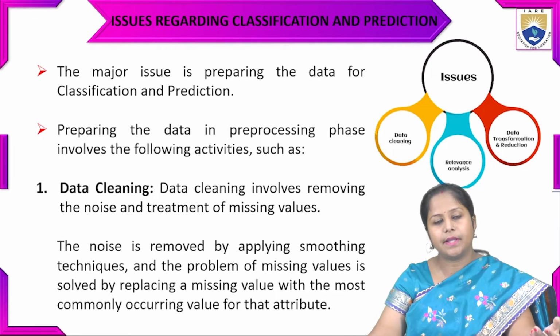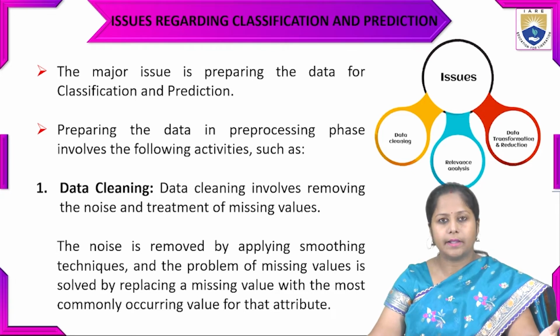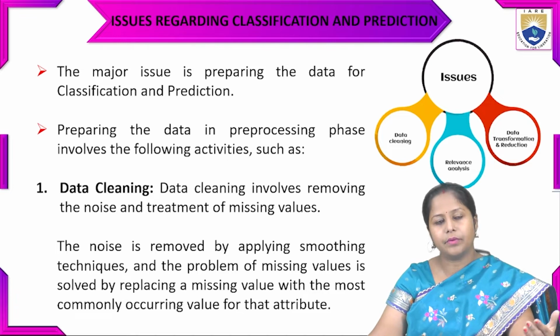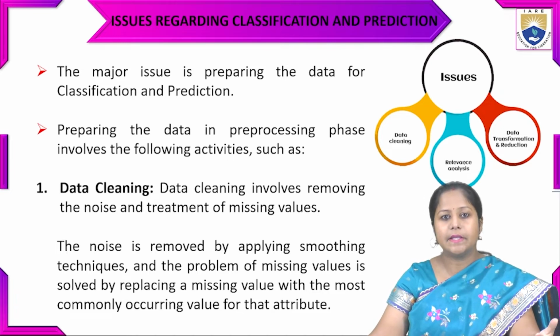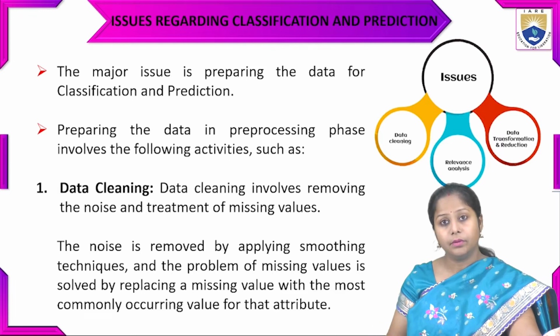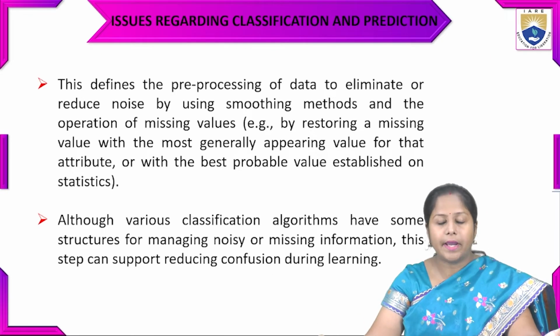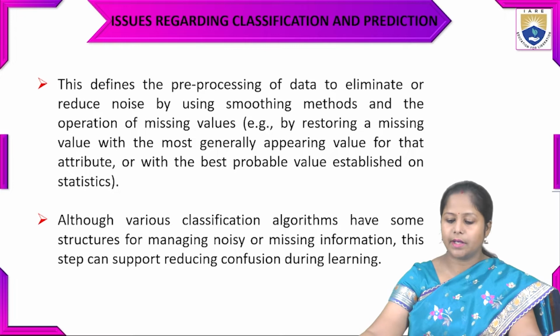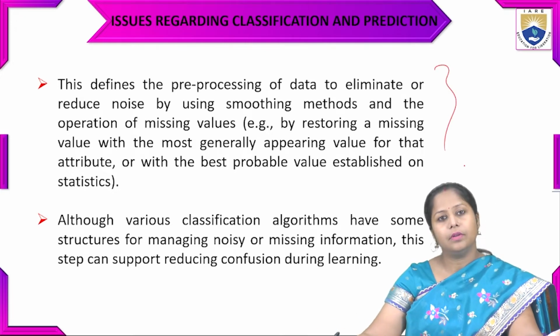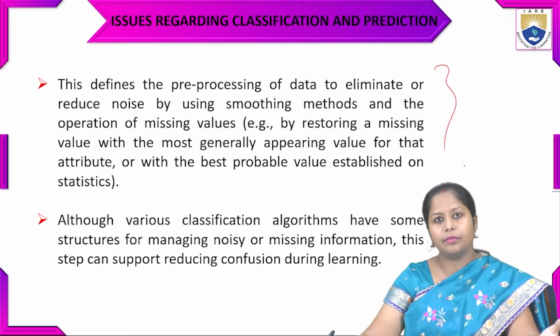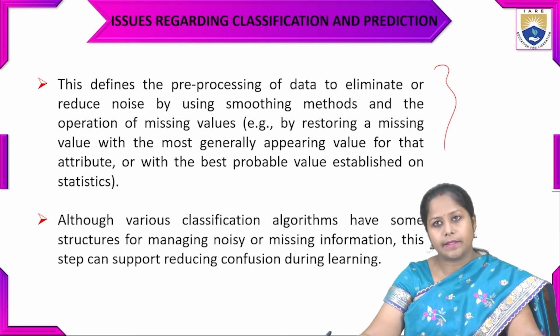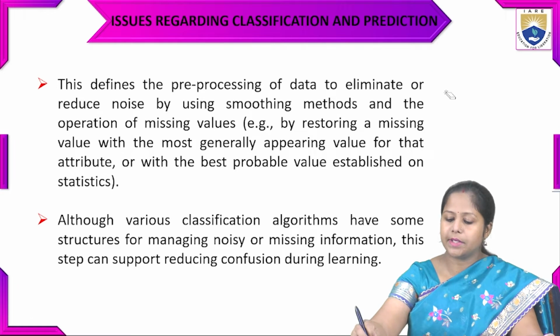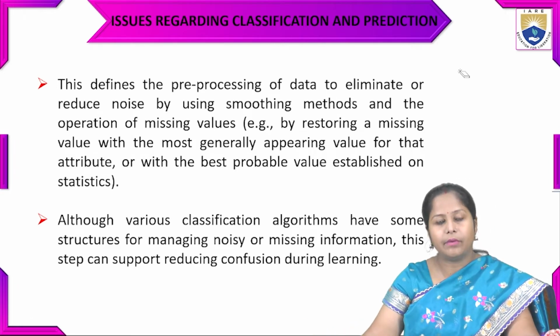So we replace that value by that particular value, and like that we reassign the other missing values. This defines the pre-processing of data to reduce the noise or outliers by using smoothing methods and handling of missing values.